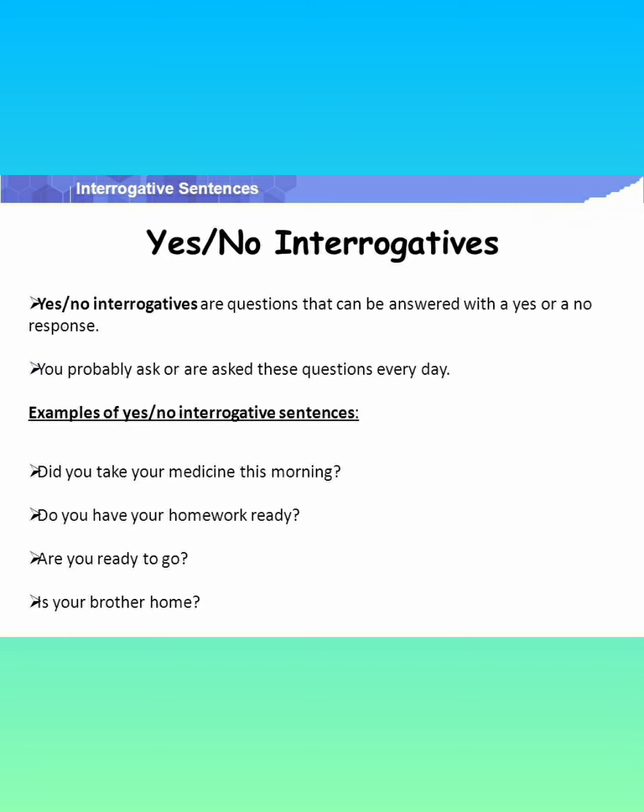Yes no interrogatives. Yes no interrogatives are questions that can be answered with a yes or a no response. You probably ask or are asked these questions every day. For example, did you take your medicine this morning? Do you have your homework ready? Are you ready to go? Is your brother home? Okay, these are some examples of yes no interrogatives. Yes no means these questions can be answered either with yes or with no.